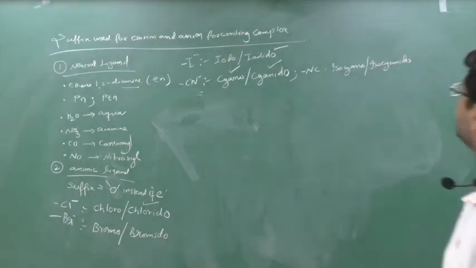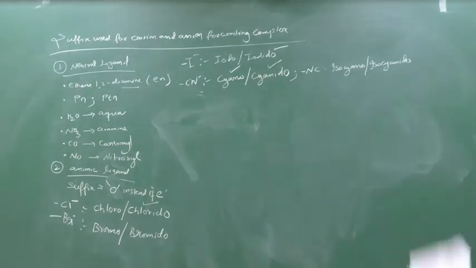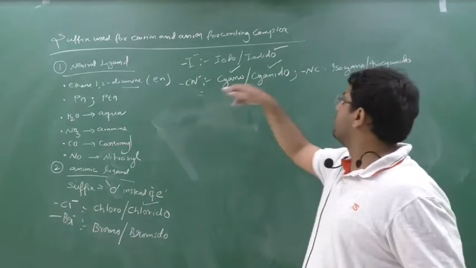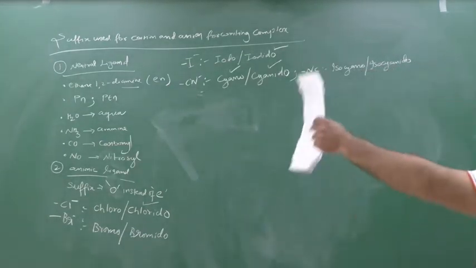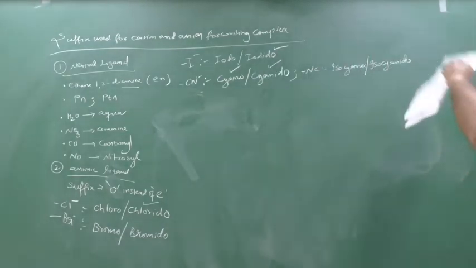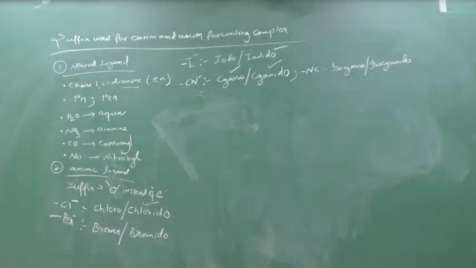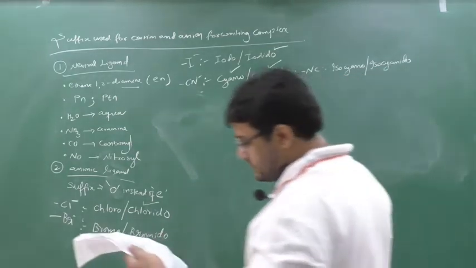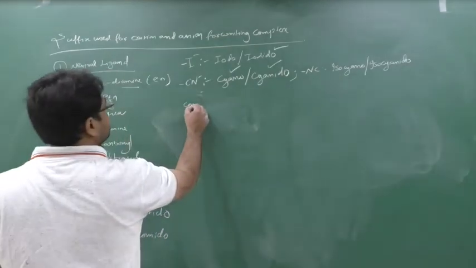It is an ambident ligand, it can bond through C also, and through N also. Bond through C: cyano or cyanide. Bond through N: isocyano or isocyanide. Clear this part? Now next comes CO3 2 minus.